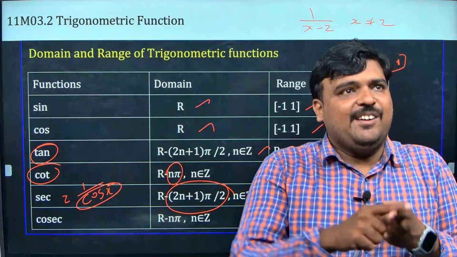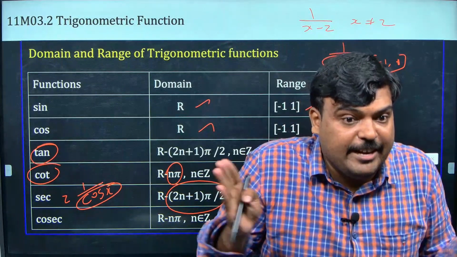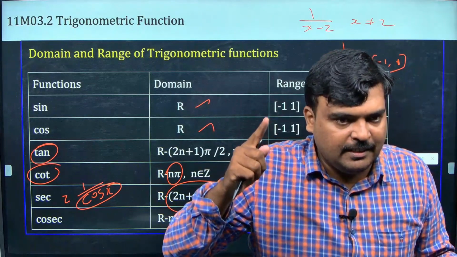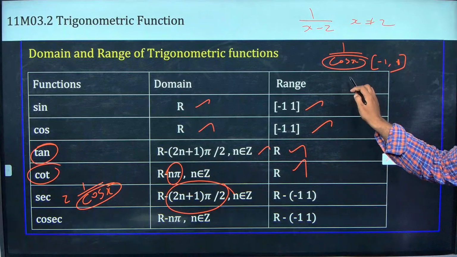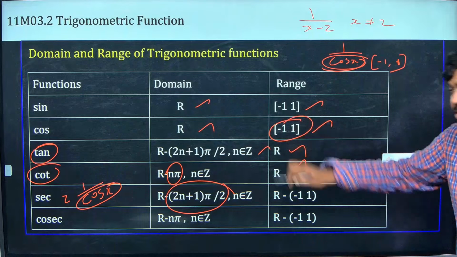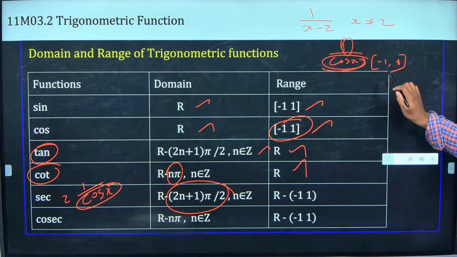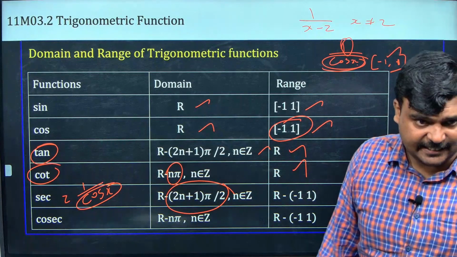Now, if I divide 1 by a small number, I can't get any number between -1 to 1. Are you getting this? Let me say it again. What is cosecant? Secant is 1 by cos. Cos has a range between -1 to 1. I am going to divide 1 by any number between -1 to 1, correct, for any instance.